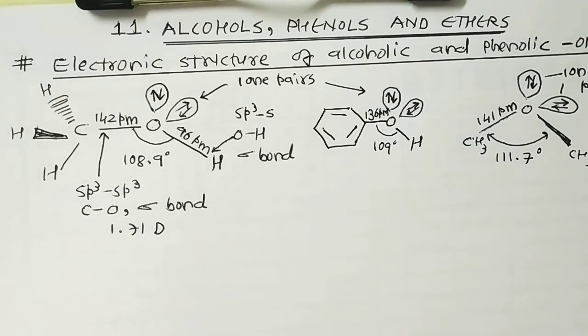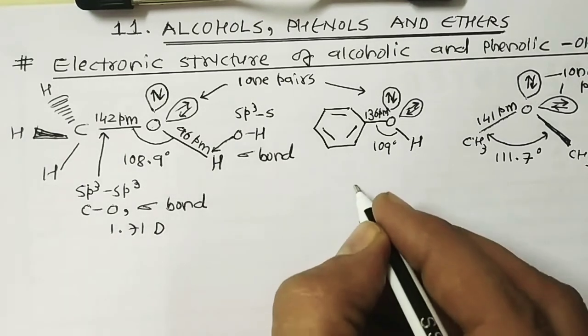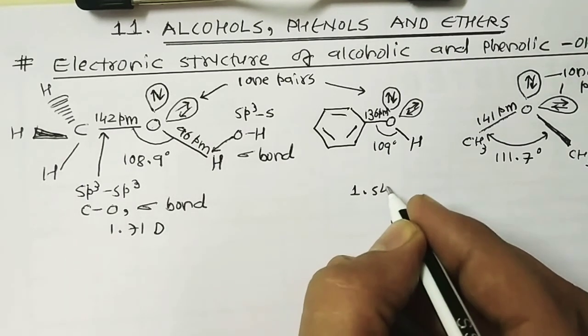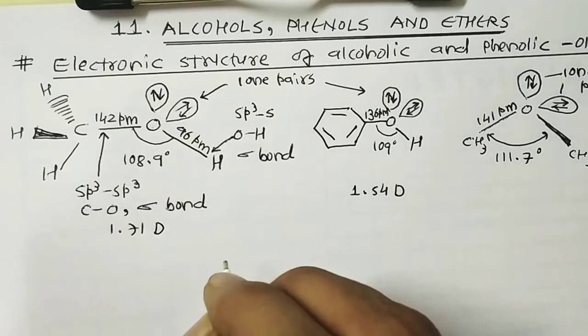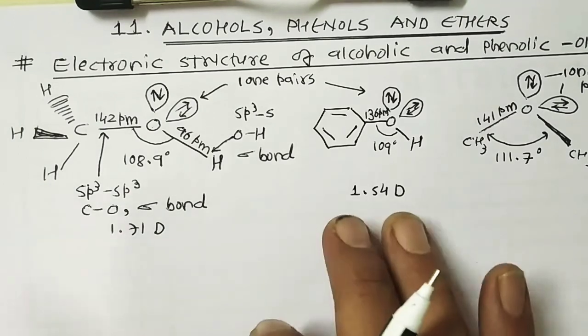Debye. On the other hand, phenol has a smaller dipole moment. Here the dipole moment of phenol is 1.54 Debye compared to methanol. What is the reason behind it? Why 1.71 and 1.54?